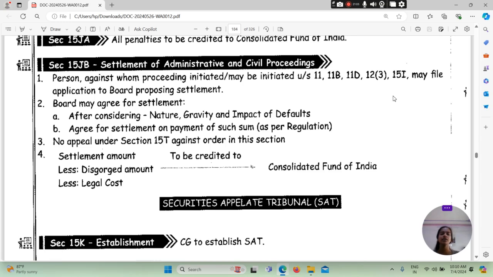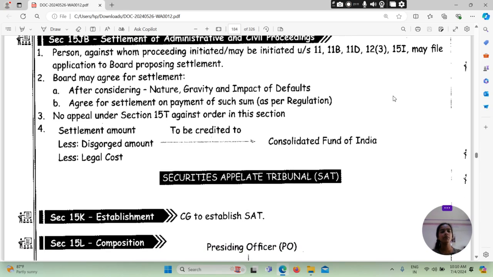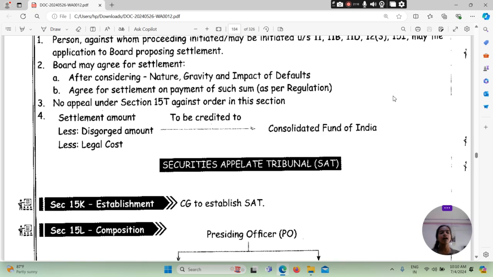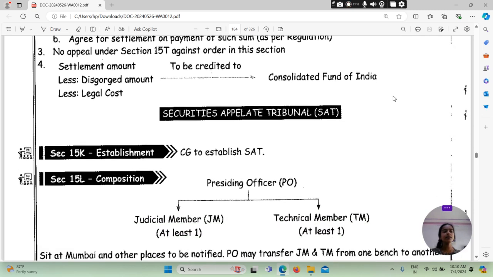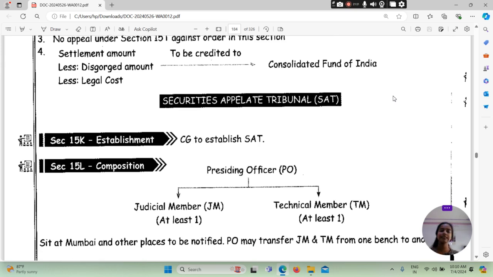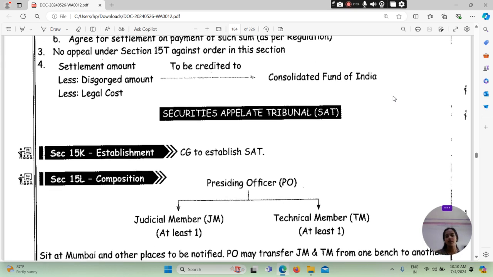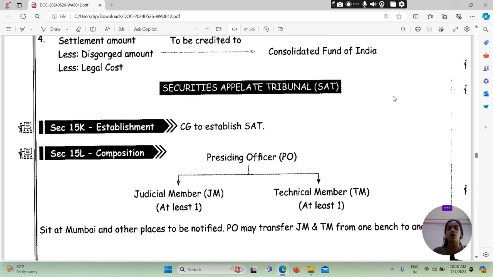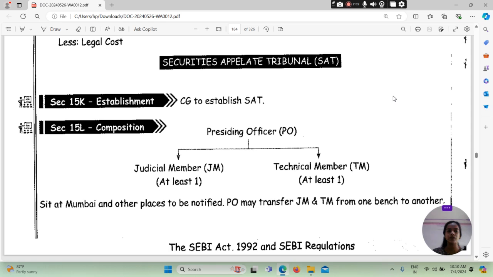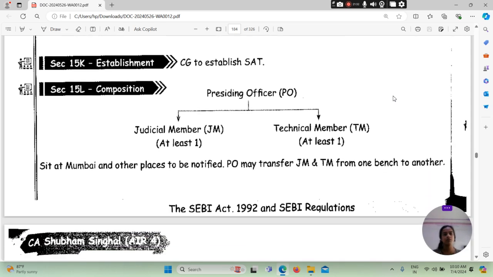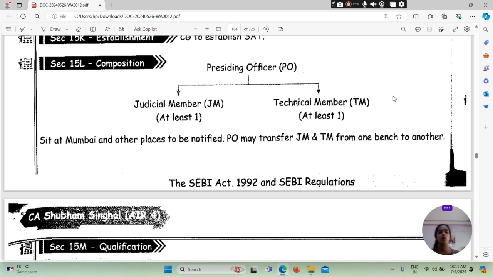Board may agree for settlement after considering the nature, gravity and impact of defaults, on a payment of such sum as per the regulation. No appeal under section 15T against order in this section. Settlement amount less discharge amount less legal cost to be credited to the Consolidated Fund of India. Then Securities Appellate Tribunal, Section 15K, establishment: central government to establish the SAT. Section 15L, that is the composition: presiding officer PO, judicial member at least one, and technical member TM at least one.